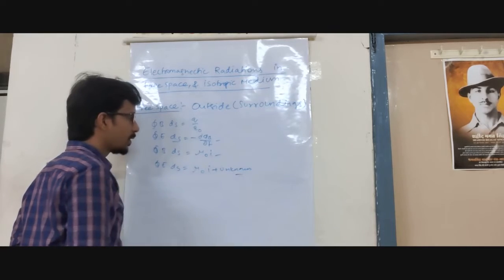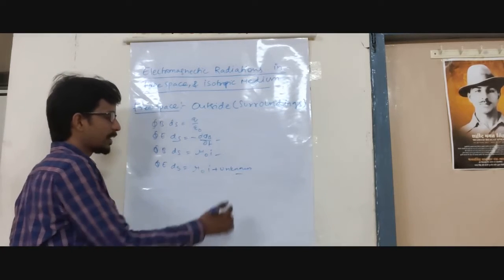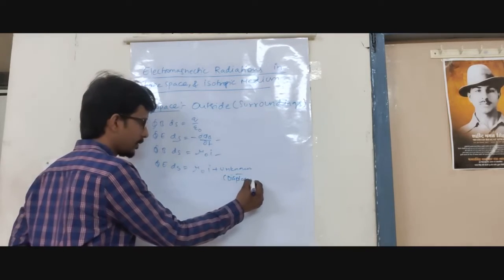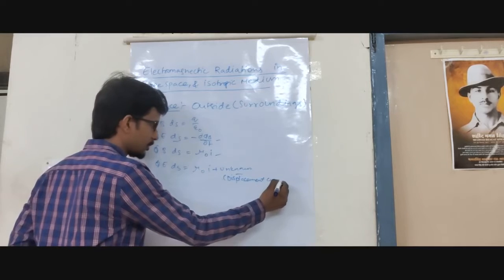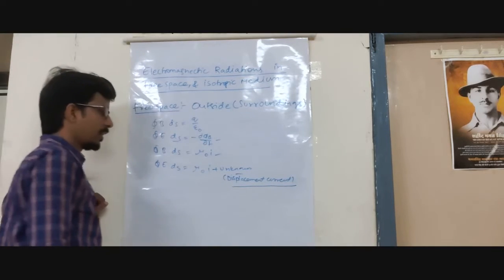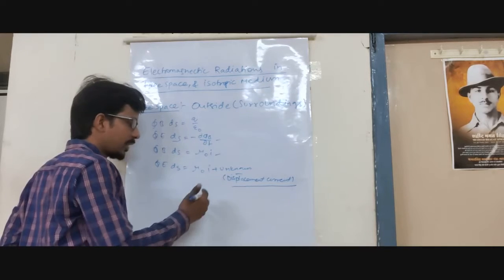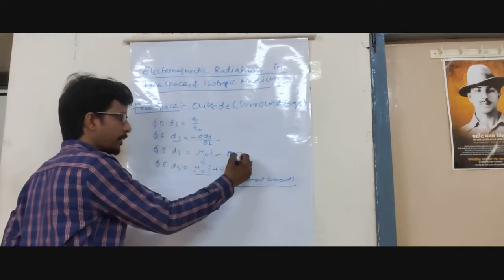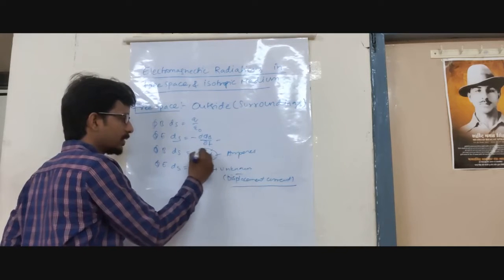So what is this unknown element? The unknown element is nothing but the displacement current.